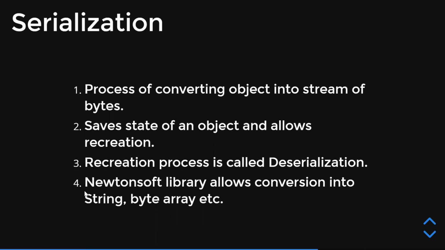Now, in order to convert or serialize a particular variable or object, we will be using the Newtonsoft library. We will see how we can convert a particular data type into a string. So let's go back to UiPath.